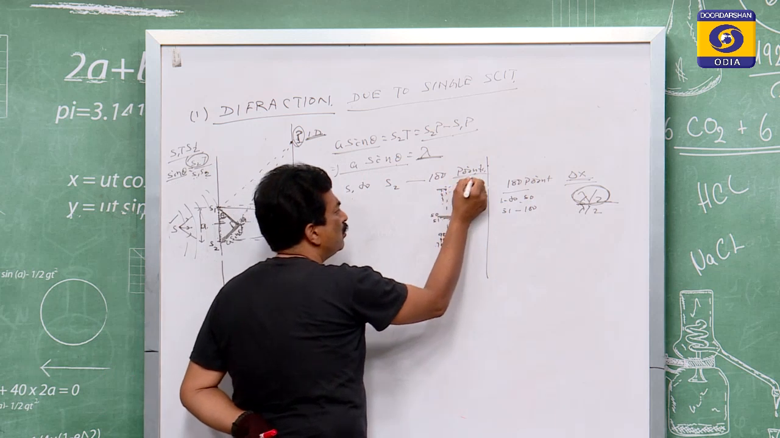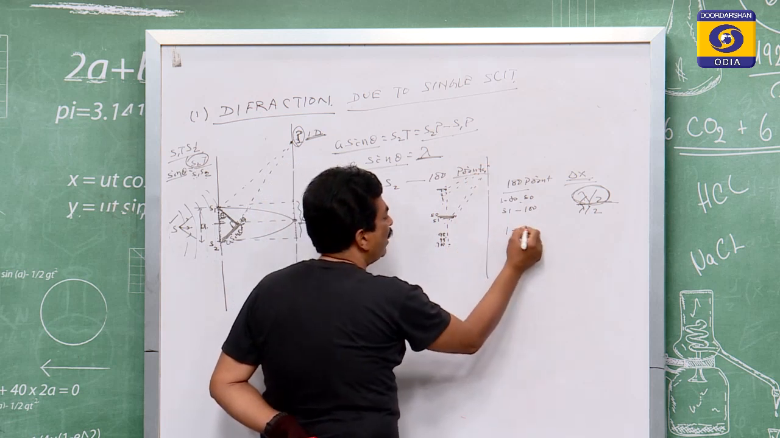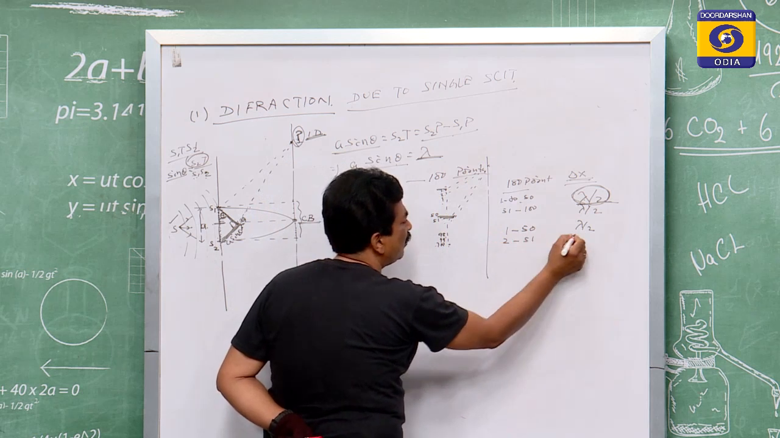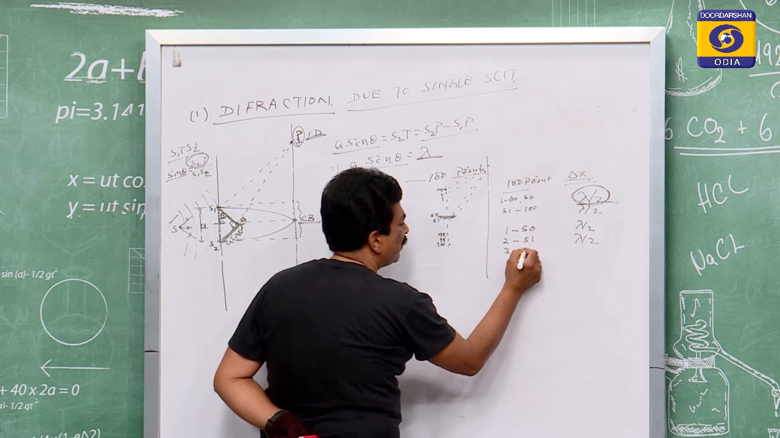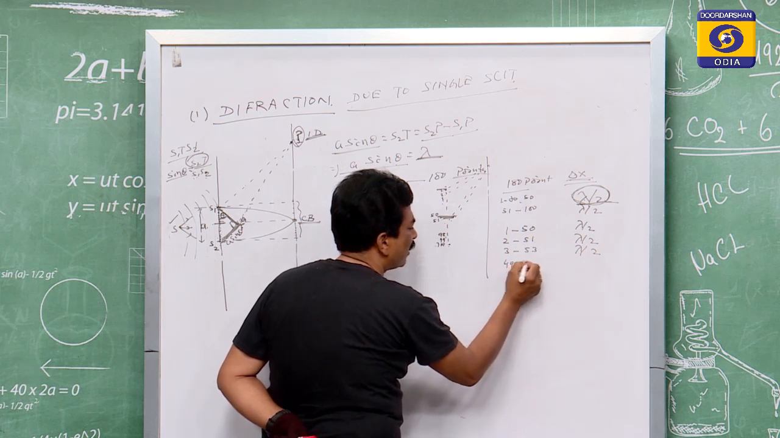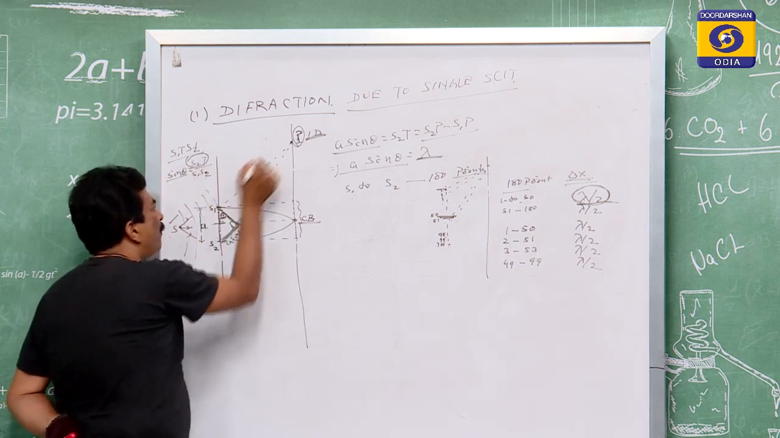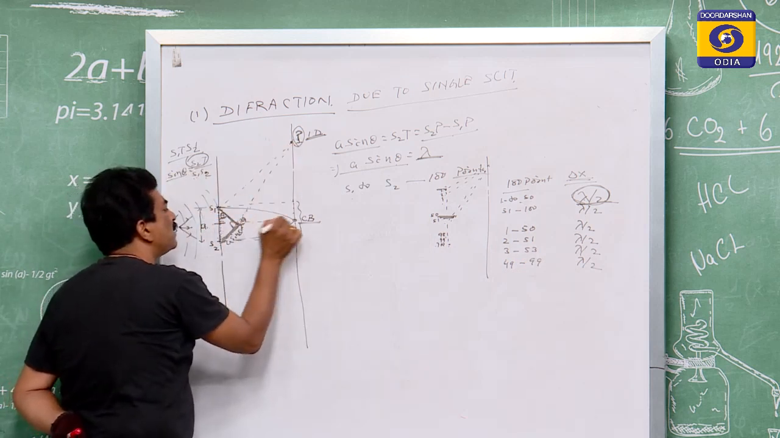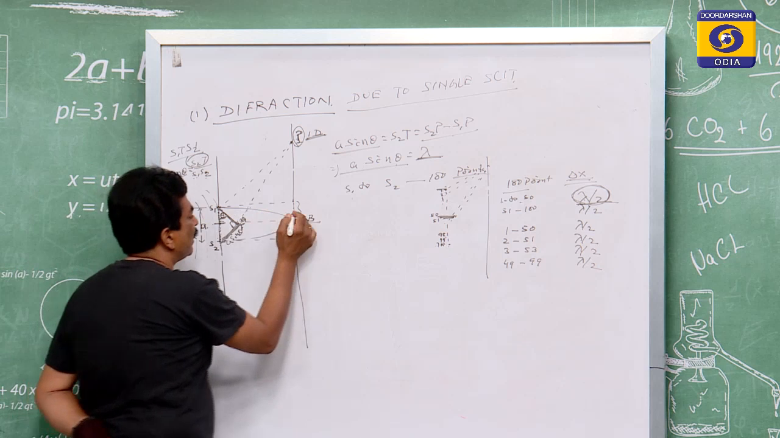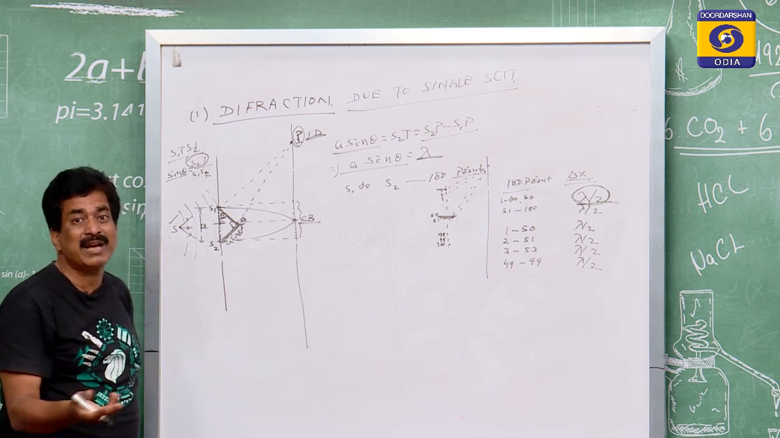Similarly, from 2 to 52, that is lambda by 2. Then from 3 to 53, that is equal to lambda by 2. Similarly, for 49 to 99, that is also equal to lambda by 2. Means the upper one and the lower one, from their symmetric positions, cancel each other. So, where they cancel, with lambda by 2 there, you get darkness.